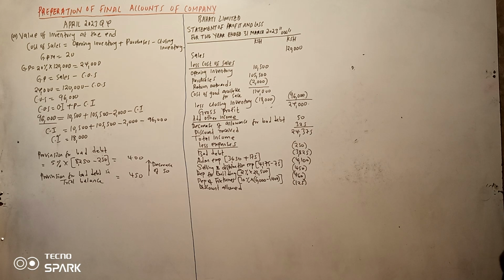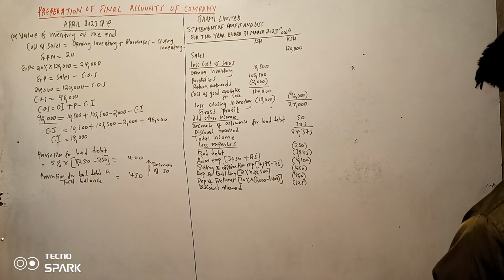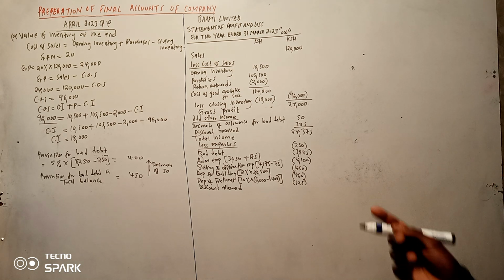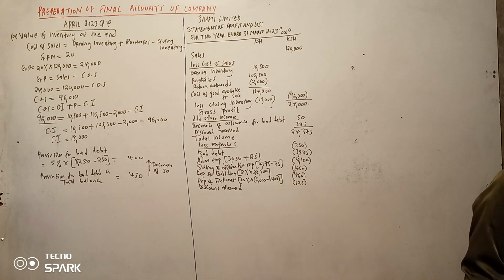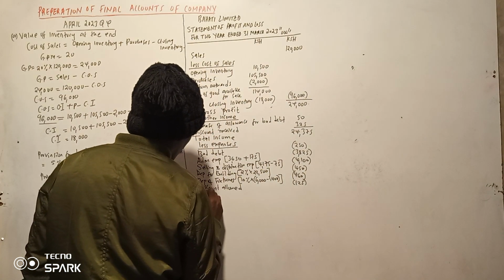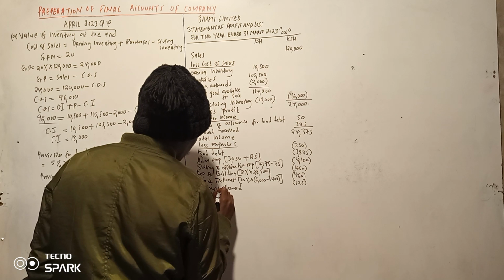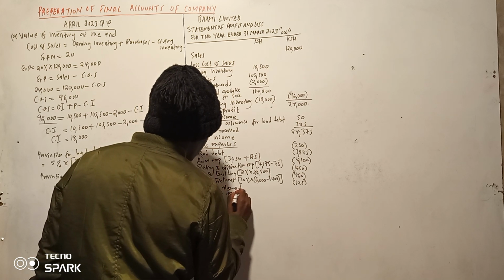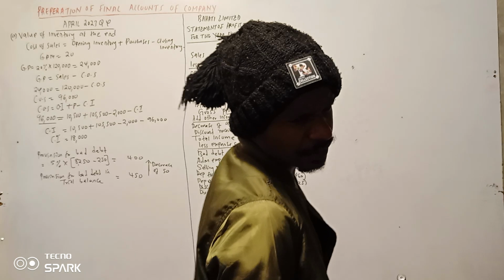Tumeruka building balance sheet, fixture and fitting balance sheet. Accumulated depreciation, that one itaenda kwa balance sheet. Inventory balance sheet, return of tumefanya directors fees. Directors fees hiyo mpaka tuweke. Directors fees ni ngapi? Directors fees hapo naona ni ngapi?